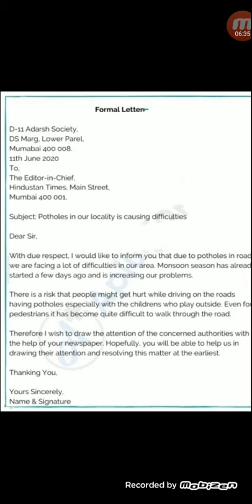Monsoon season has already started a few days ago and is increasing our problems. There is a risk that people might get hurt while driving on the roads, having potholes, especially with children who play outside. Even for pedestrian, it has become quite difficult to walk through the road.